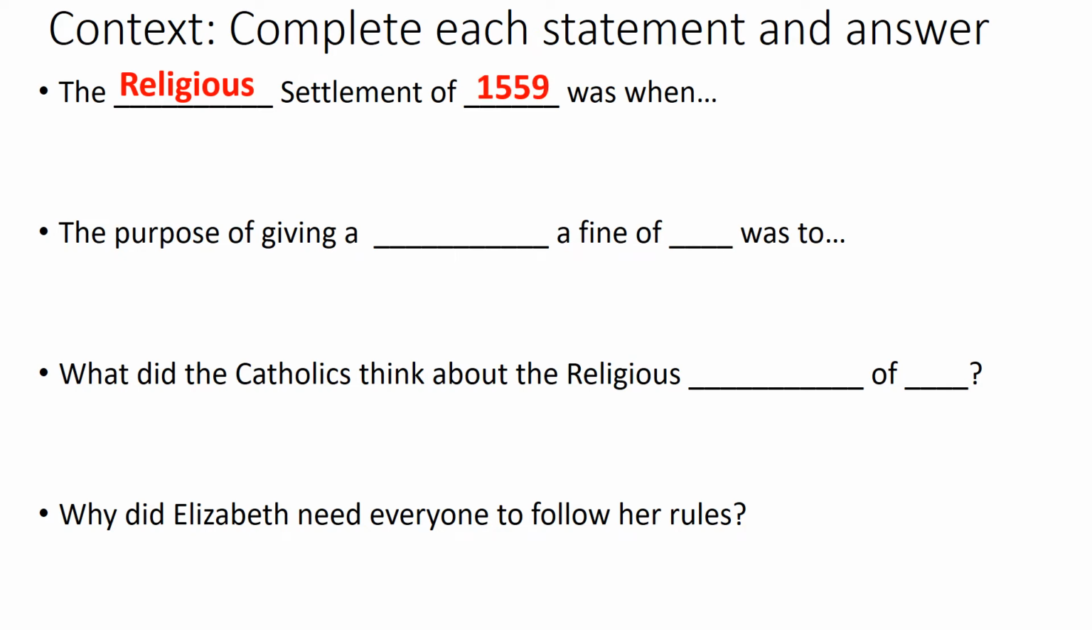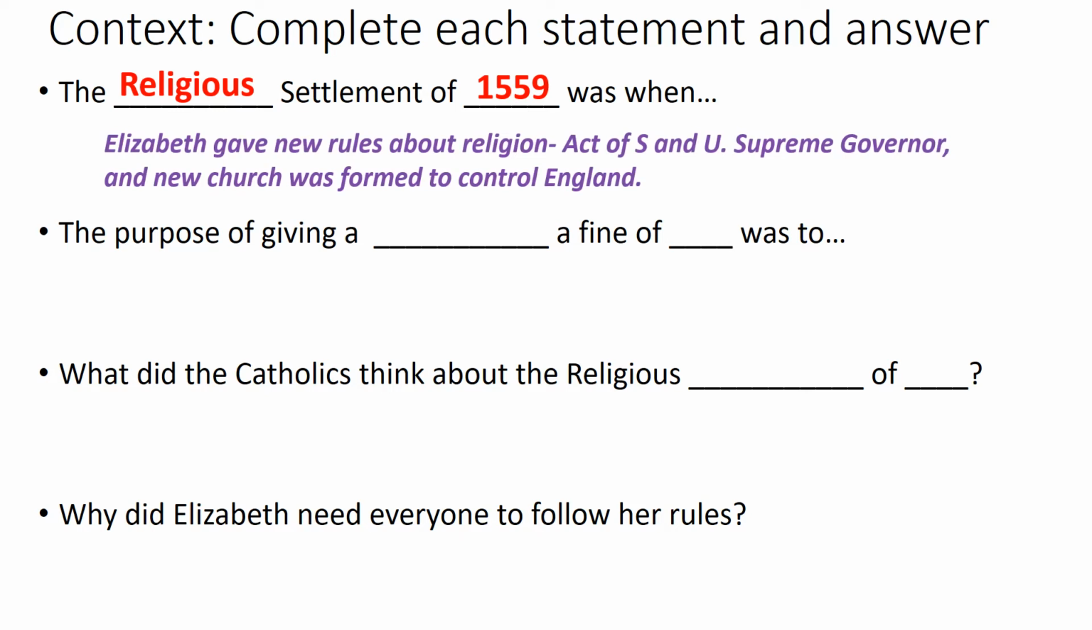where we need to develop an answer to explain what the religious settlement was. We would say something like this gave the rules for the new church, the Act of Supremacy and Act of Uniformity. Elizabeth becomes Supreme Governor. We know the Act of Uniformity also set out recusancy fines.